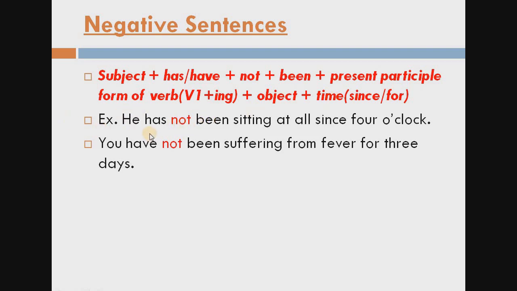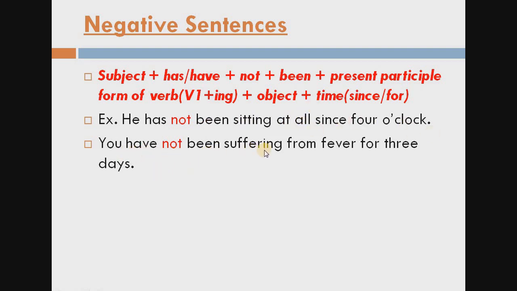Now let's see the example according to this rule. He has not been sitting at all since 4 o'clock. Subject, has or have according to the subject, not negative, been, sitting, verb first form ing, at all, since 4 o'clock. Next example, see.